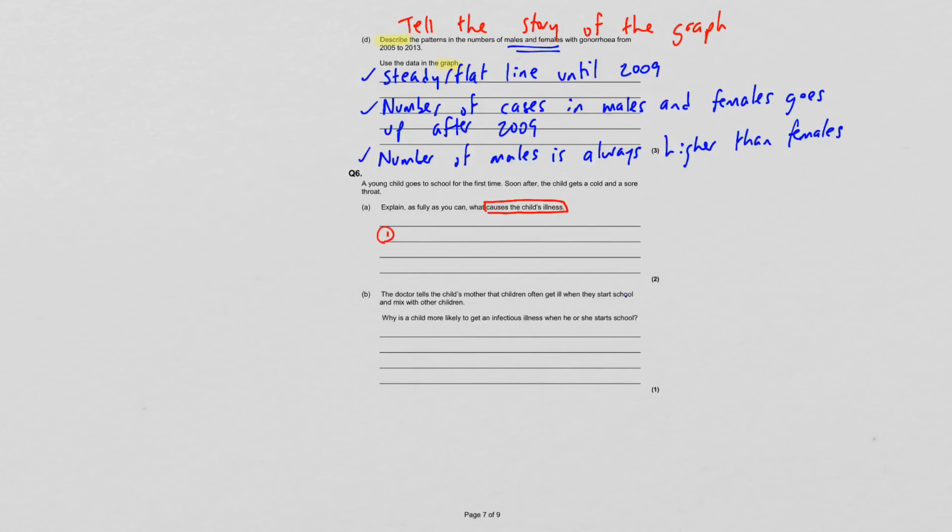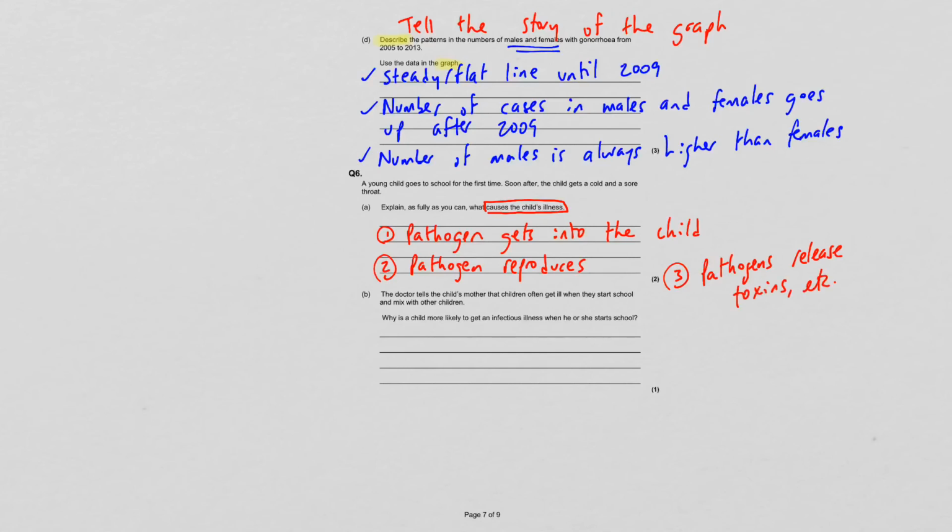Number 1, the pathogen gets into the body. If the pathogen doesn't get in, nothing's going to happen. So there's 1 mark. Number 2, the pathogen reproduces. 1 or 2 pathogens, they're tiny, aren't going to do anything. It's when they start reproducing like crazy. And then last but not least, they release toxins or cause damage to the cells. So 3 different ways that you can get those 2 marks.